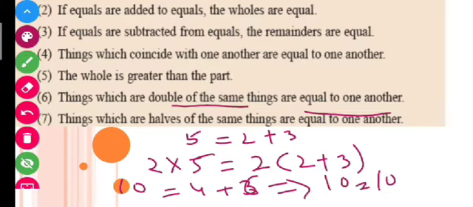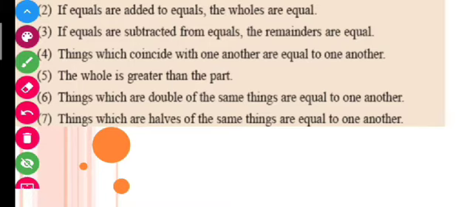So students, very simple. I have given you the example in the arithmetic form. You can also take examples in geometric form, as we are reading geometry. So here in axiom 6, it is saying that things which are doubles of the same things are equal to one another. Okay, let us see axiom number 7. Things which are half of the same things are also equal to one another.